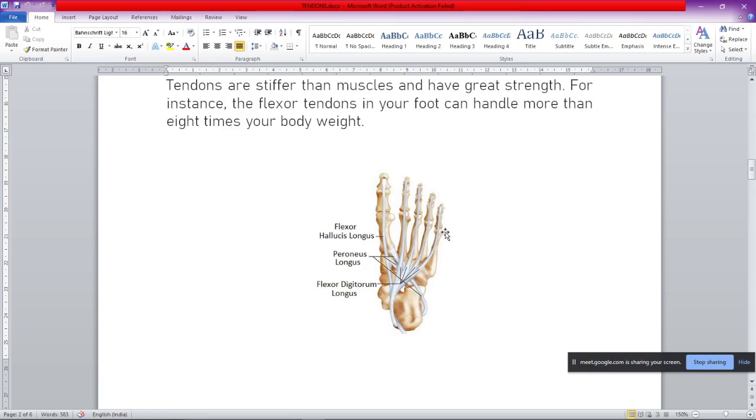These are 4 in number. This is one flexor hallucis longus. These can bear much of the weight of your body. So these are quite strong.